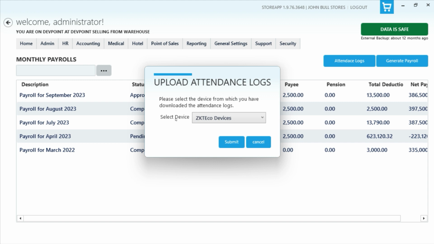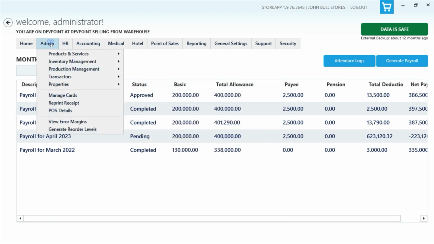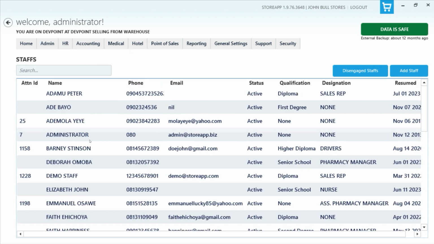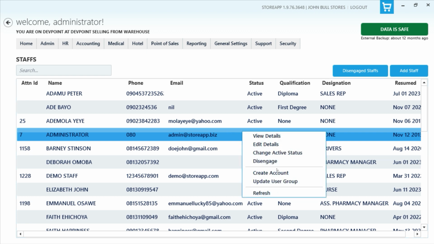For you to be able to use the attendance, when you come under HR staff, you need to make sure that this attendance ID matches the ID that you're putting on the attendance machine. This is very important, because that is how the system matches the clocking record. We used to have this automatically generated, but we've left this open so that you have control, because there are some devices that would not allow you to automatically set the attendance ID. So the ID on the machine, basically, that's what we're saying.